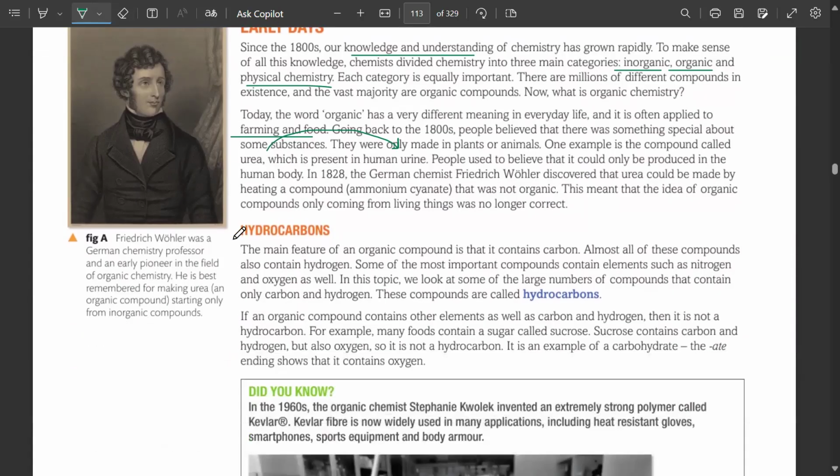We start off by studying the hydrocarbons. By the name hydrocarbons, you can tell that it is an organic compound that contains carbon and hydrogen only. For example, alkanes contain carbon and hydrogen only. Then alkenes, they contain carbon and hydrogen only. The rest of the compounds also contain oxygen, nitrogen, and others.